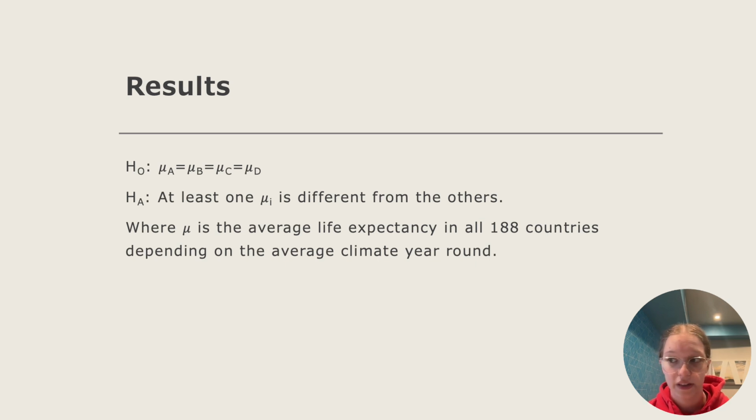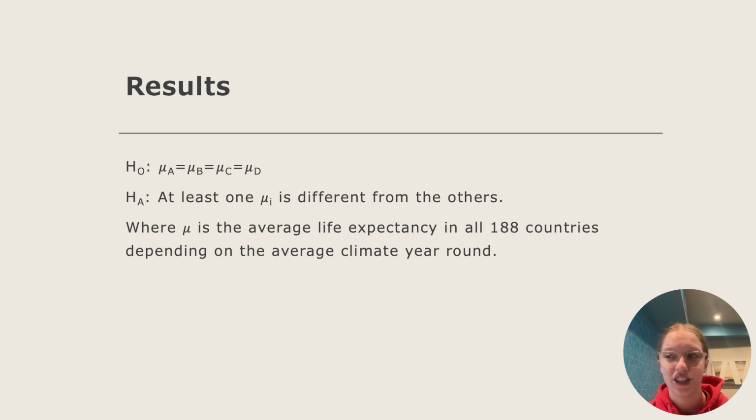Prior to performing the ANOVA test, we had to check 3 different testing conditions. The first is randomness. We decided this condition was not met because the sample taken was not random and neither was the group assignment in the data. The second condition is the 10% condition. This condition is also not met because the number of countries used in the data is not 10% of the population. And finally, the data had to be normal. We also believe this condition was not met because it was not normally distributed and the central limit theorem was not met for all 4 climate classification groups.